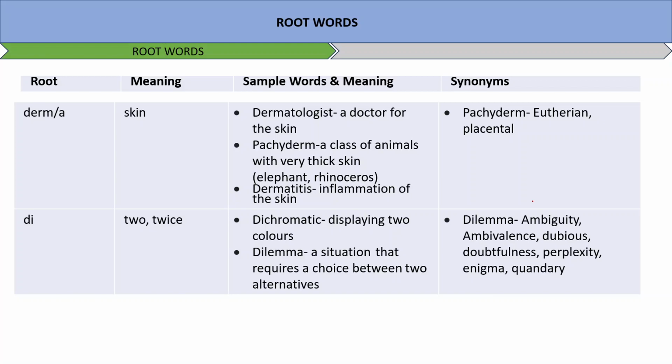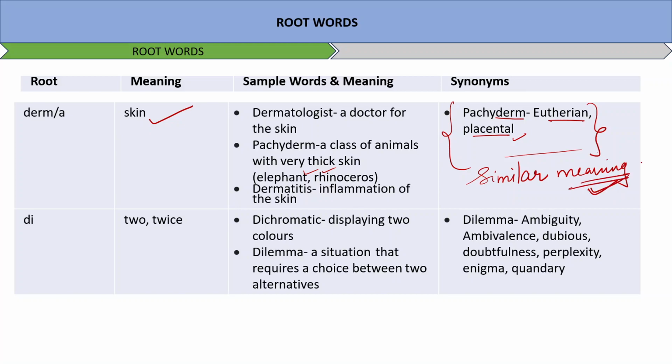Now derm or derma basically means skin. Dermatologist, a doctor for the skin. Pachyderm, a class of animals with very thick skin, especially elephant and rhinoceros. Dermatitis, inflammation of skin. So pachyderm, eutherian, placental, these are some of the words which are synonymous and have similar meaning. The meanings will always be similar to the words which we are discussing here, right?